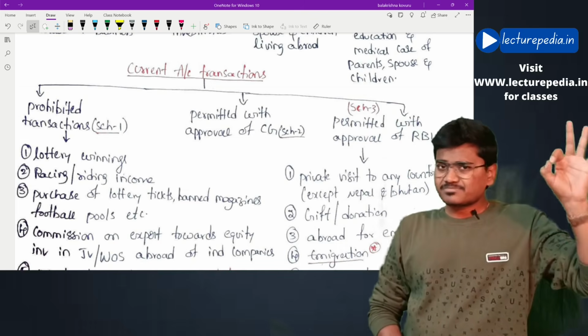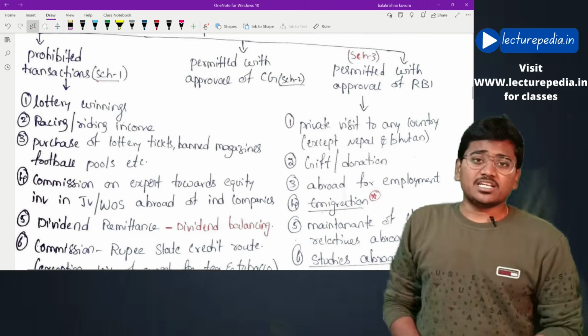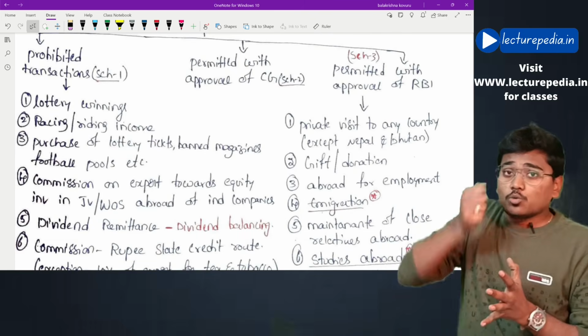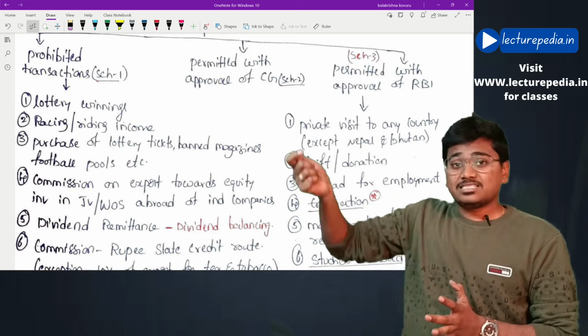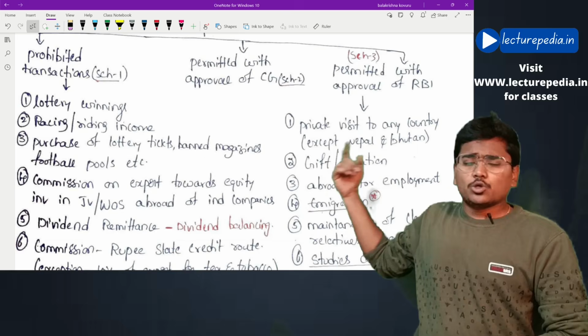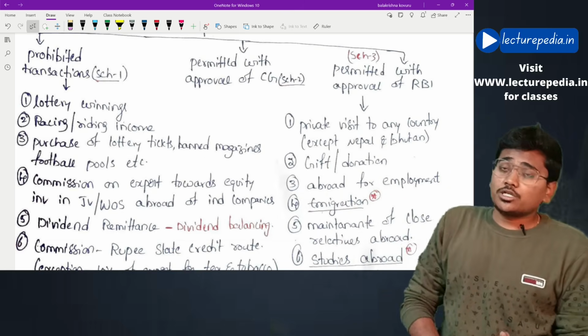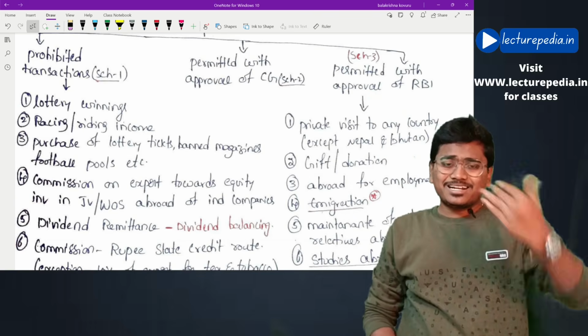Now, Schedule number 1. What are the prohibited transactions? See, lottery winnings. In India, you have bought a lottery ticket and from that you have earned some winnings. Now, you want to transfer these winnings to a foreign country in the form of foreign currency. That is prohibited. Next, you have earned income in India through racing or riding and you want to take it to a foreign country by converting it into foreign currency.